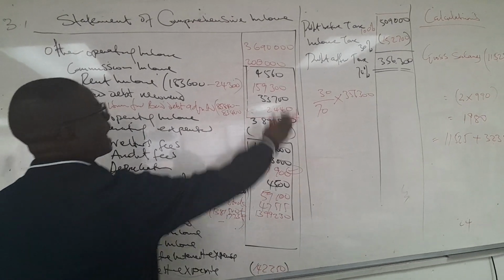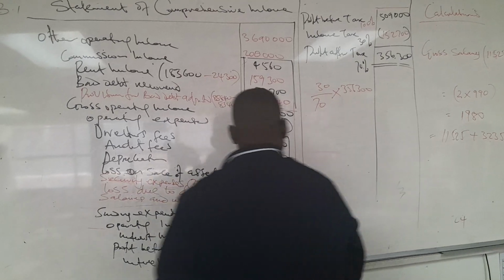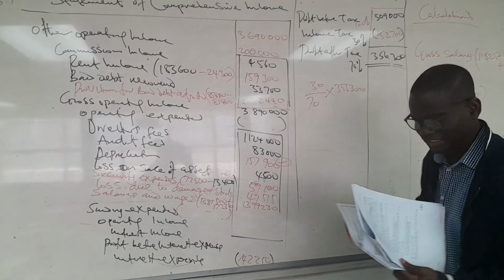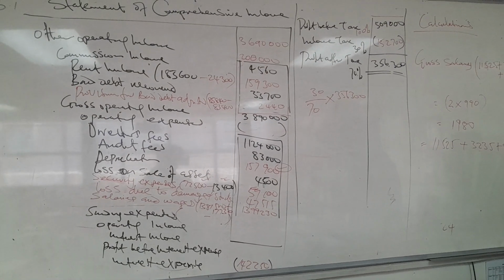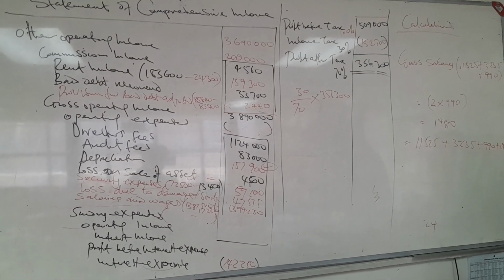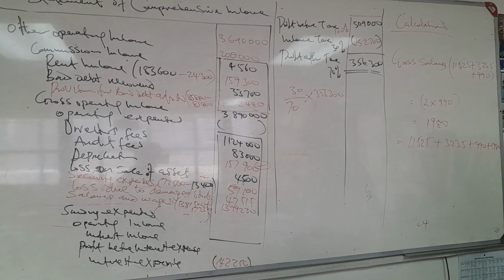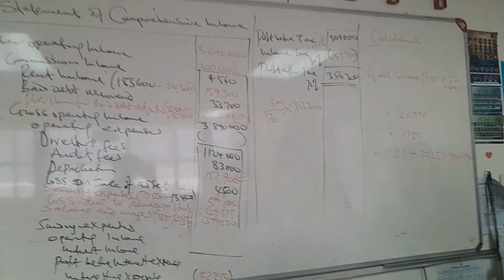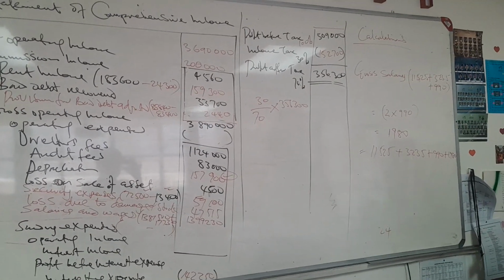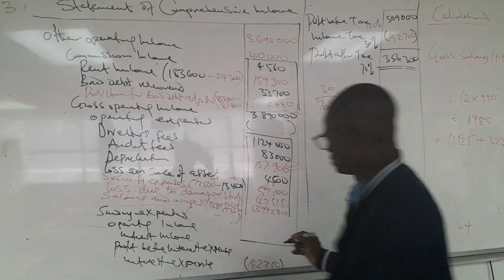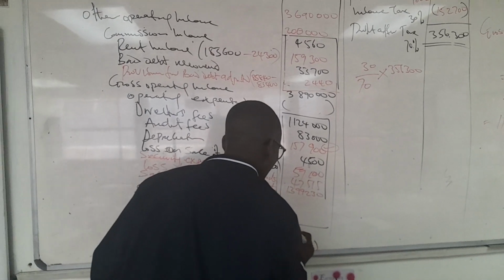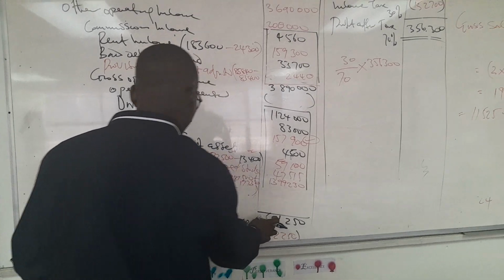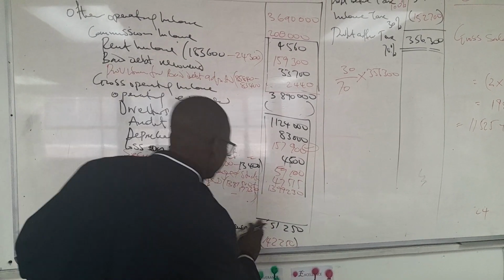How do we get this amount? It means that we subtracted this amount from here to get this. Why can't we add this one to this to get before the interest expense? We now say plus 142,250. That would be 651,250. That will be the profit before interest.